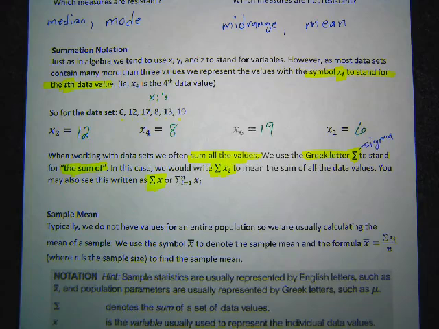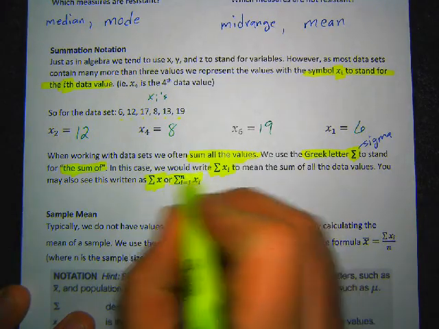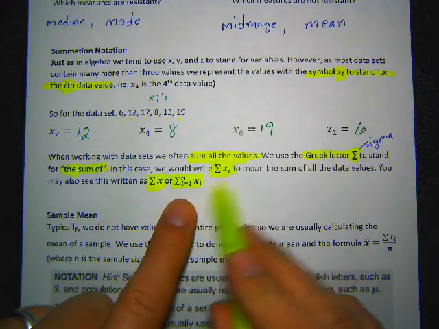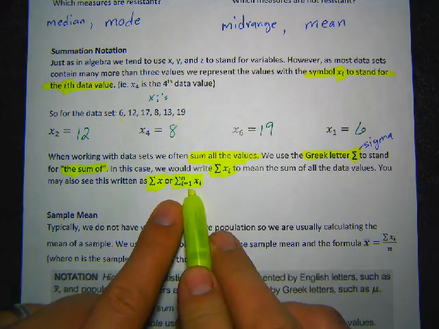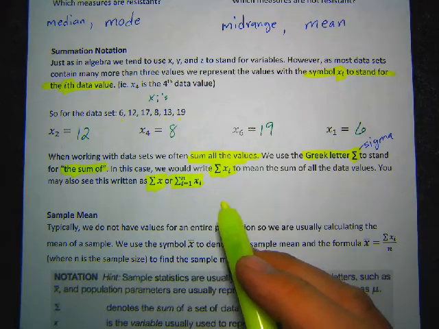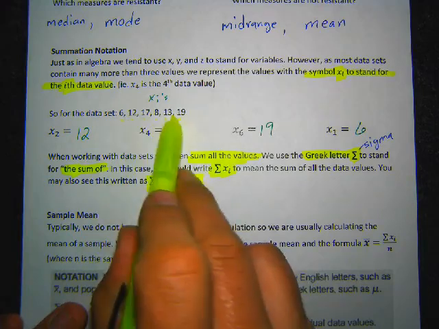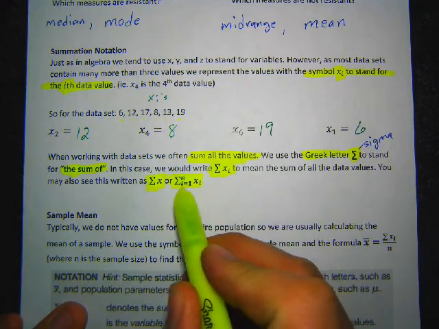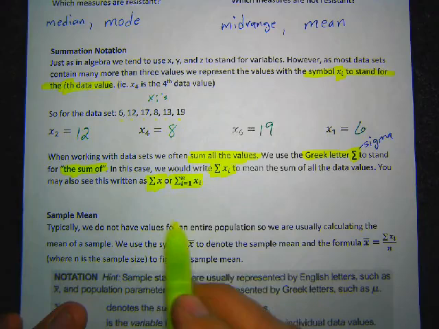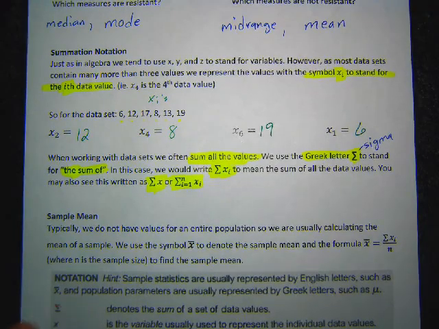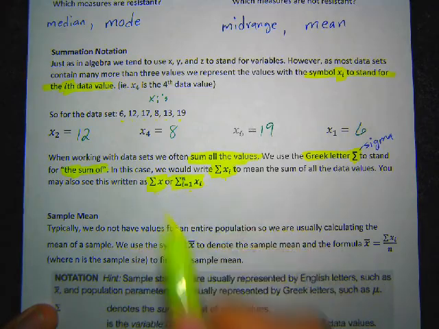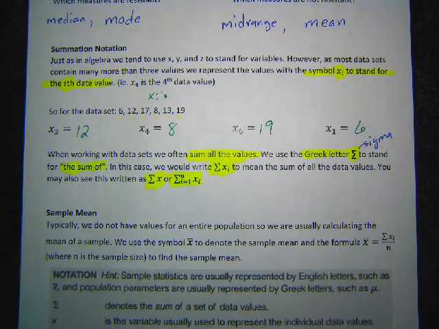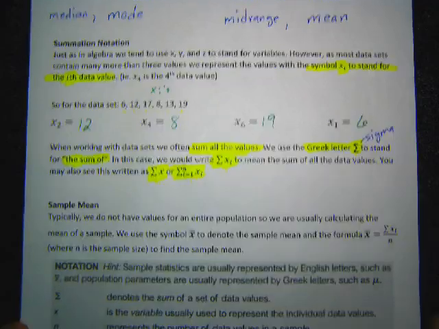Sometimes people want to be more explicit. They want to make sure everybody knows exactly what they're adding up. So they might write it like this one. Here they're actually writing the x sub i, just like before. They're also adding this, which is saying i starts at 1 and goes up to n, where n is how many data values I have. So in this case, you have 6 of them. This would be saying add up numbers 1 through 6. This would just be a fancy way of writing that. But for our purposes, all three of these are just ways to say, add up the numbers in the data set. So you'll see those.